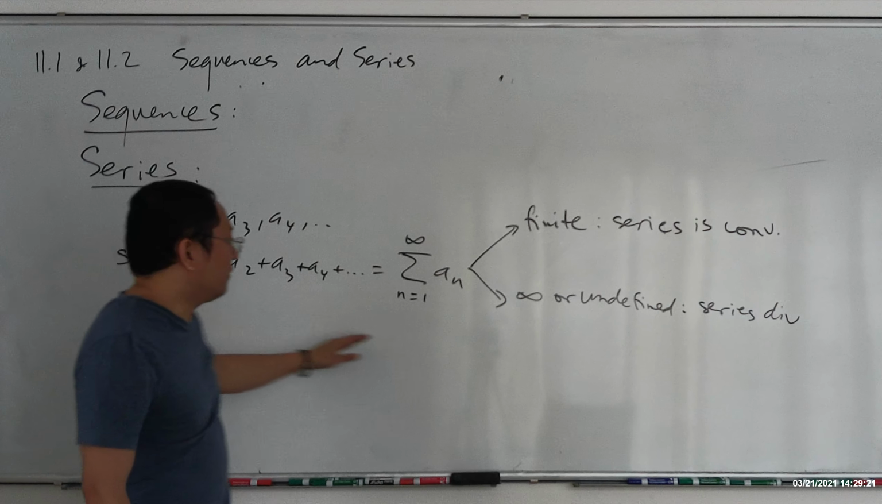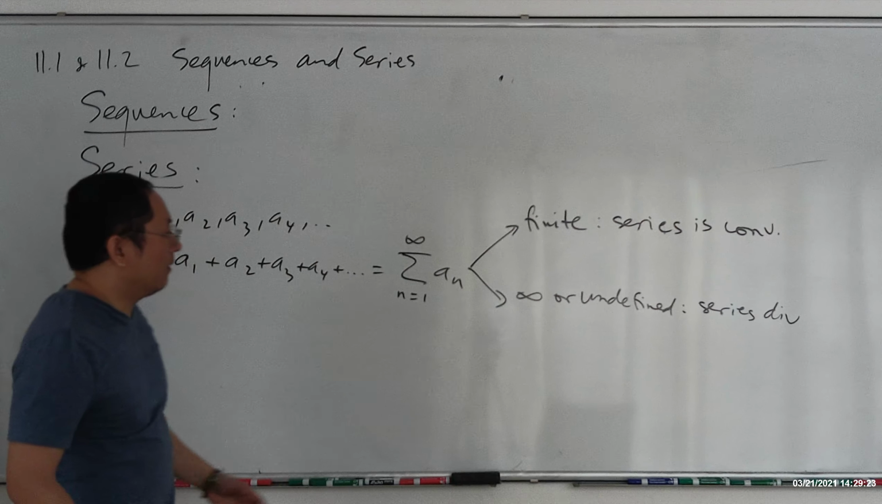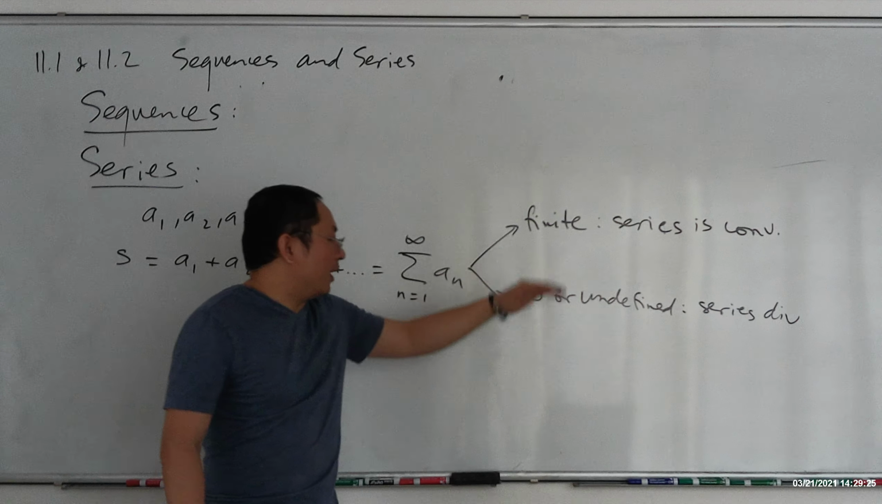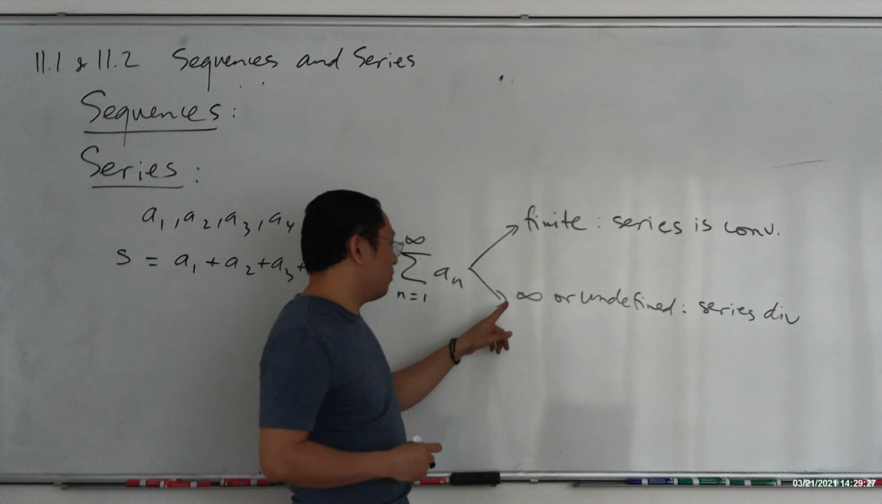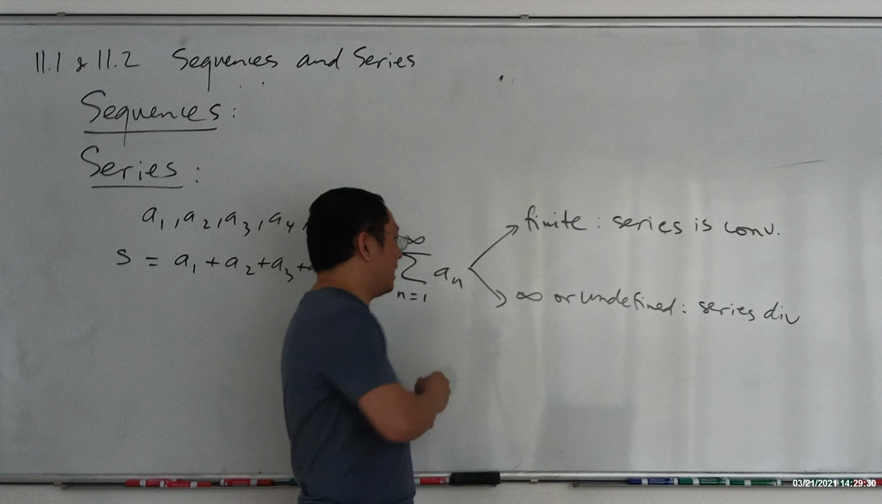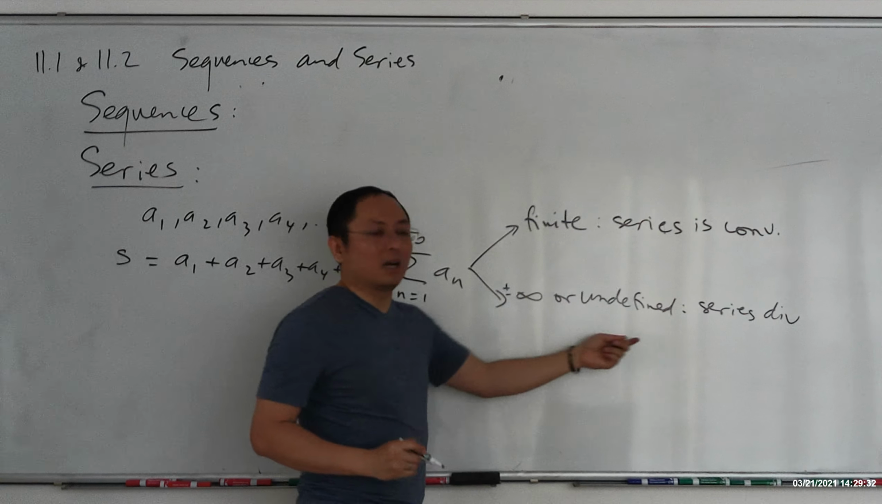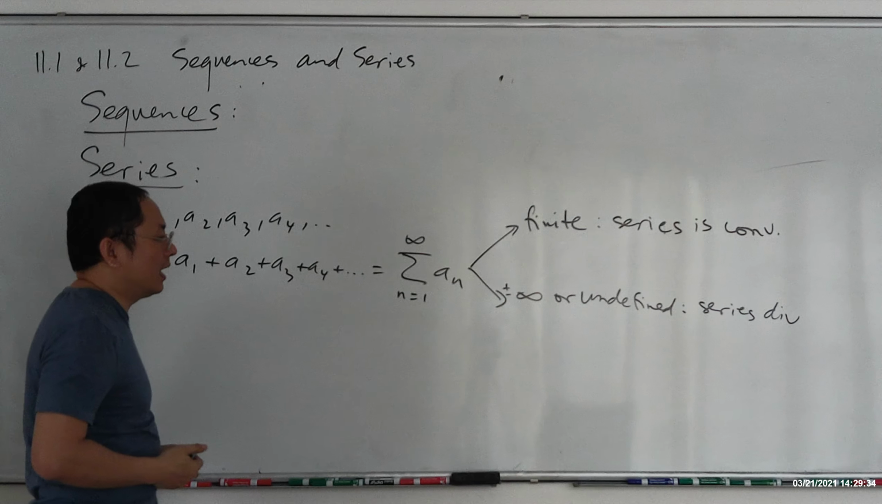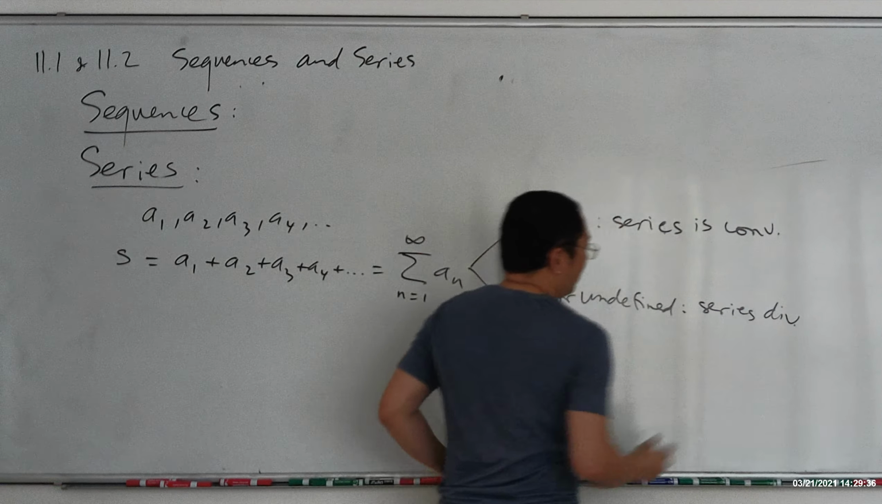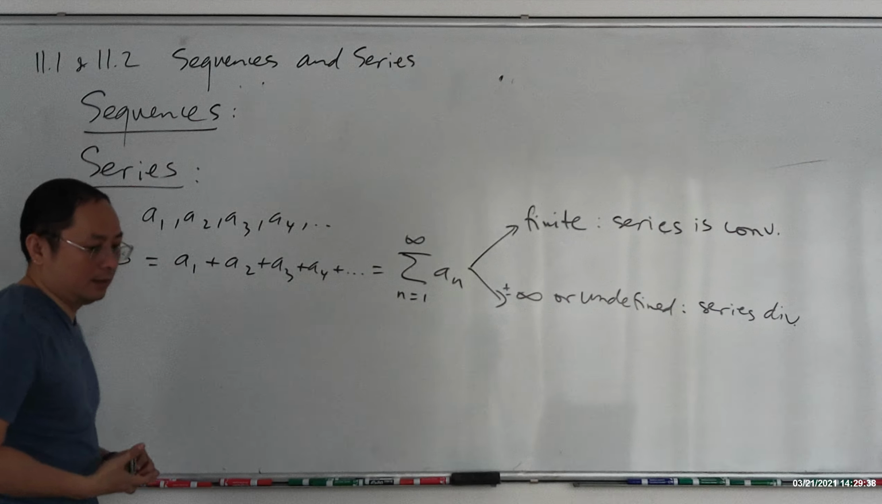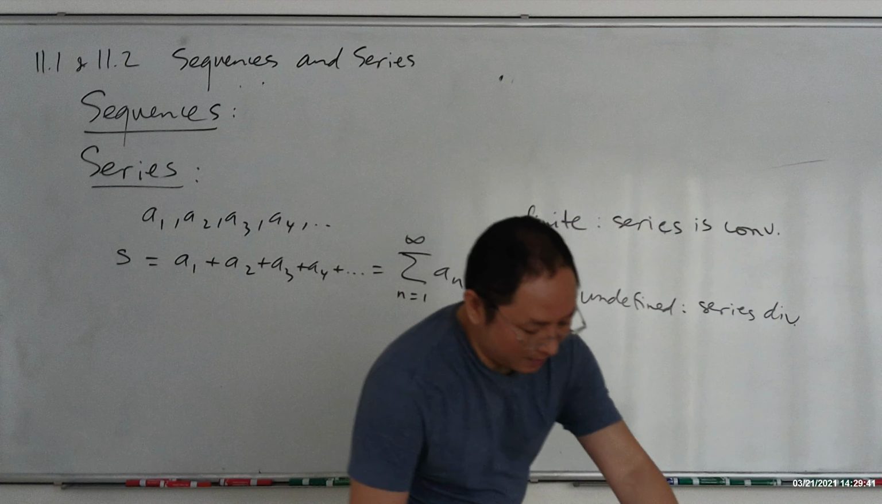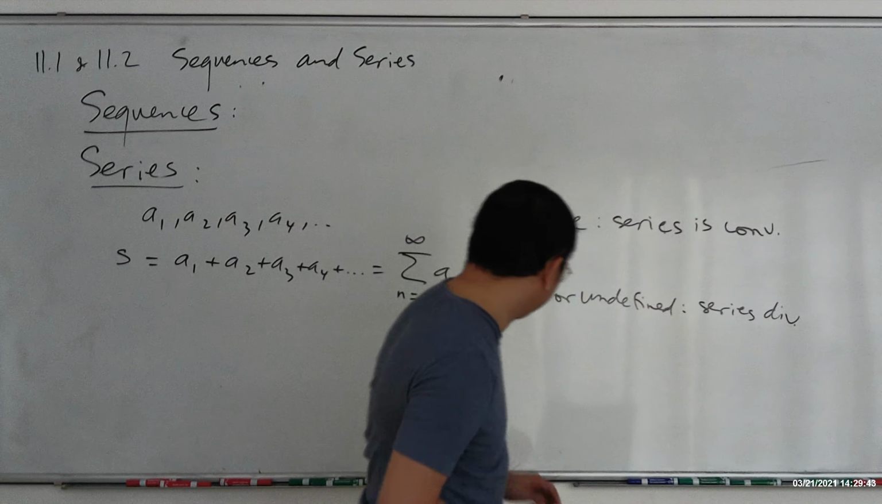Okay, and if you keep adding, and the final number is going to be infinity, keep getting bigger. Infinity right here, I imply two cases. Could be positive infinity, could be negative infinity. Or undefined means what? You cannot find a sum. And you say that the series is divergent. Okay, so let me give you examples on those cases.